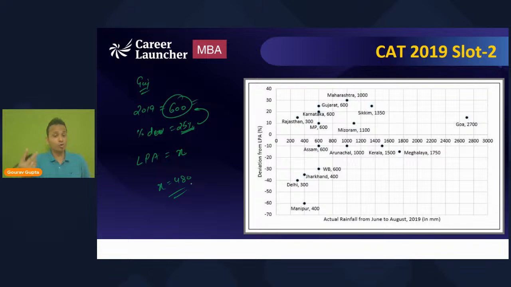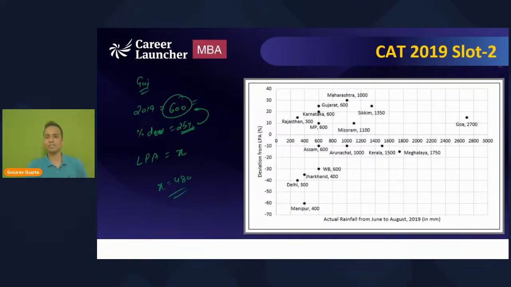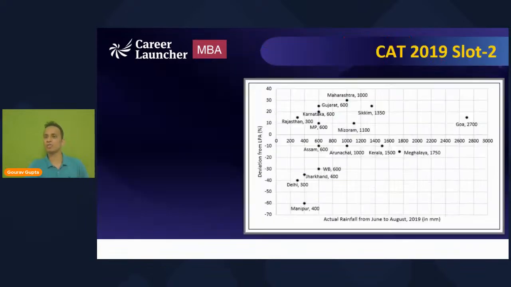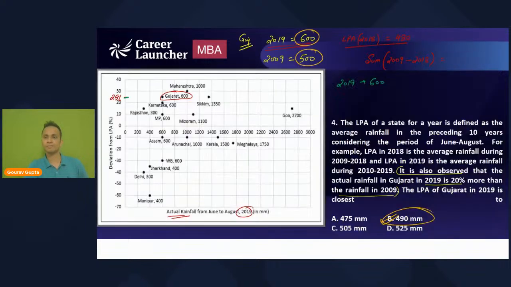Isha, you have yourself given an answer earlier. So we started with this particular thing. So 480 will be the LPA of 2018, right? So coming back to question number 4, 2019 it is 600. So can I say that the LPA for 2018 will be 480, right?